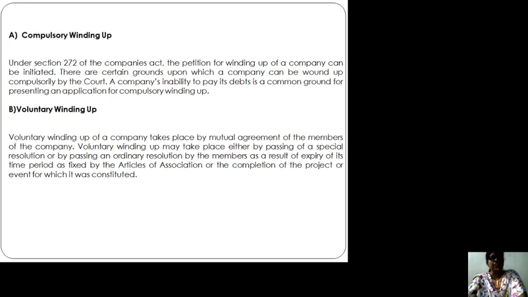Correct? Here we will complete our winding up, amalgamation, merger and demerger. In the next coming lecture, we will see what is the role of the liquidator, the official liquidator, and what are the liabilities in case of winding up of the company. Thank you.